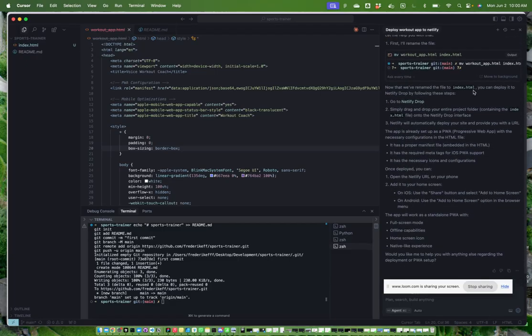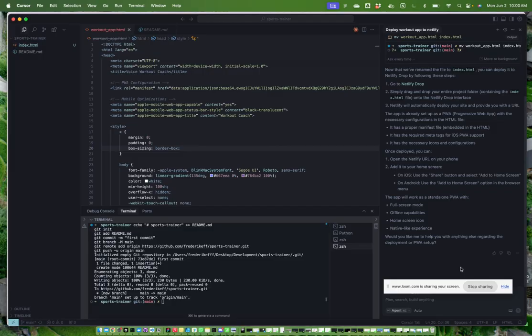Now that you've renamed the file, you can deploy it to Netlify Drop. To do so, go to Netlify and simply drag and drop your entire project folder onto the Netlify Drop interface. It has a proper manifest file and the required meta tags. Once deployed, you can open the Netlify URL on your phone and add it to your home screen. On iOS, or on Android, which I have in this case, use the Add to Home Screen option in the browser menu. The app will work as a standalone PWA with full screen mode, offline capabilities, a home screen icon, and a native-like experience. Would you like me to help you with anything else regarding the deployment or PWA setup?